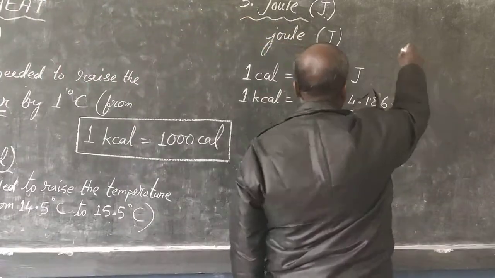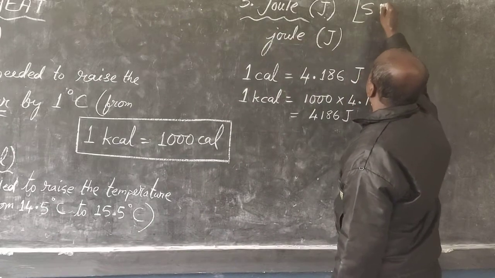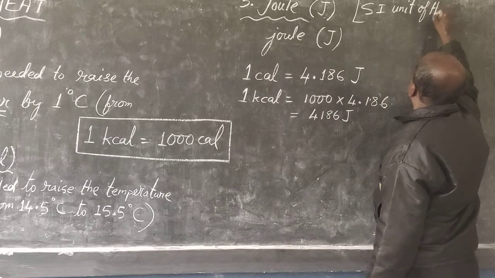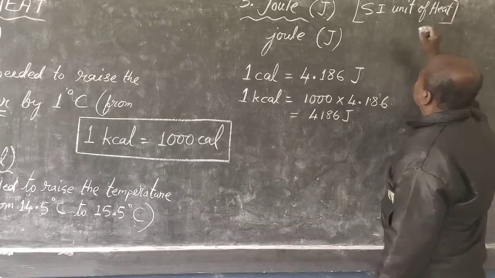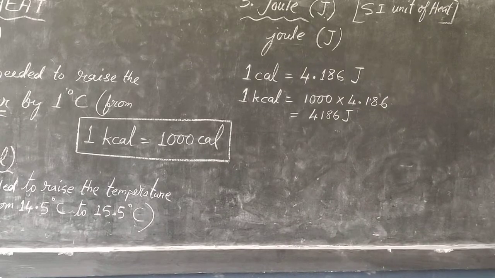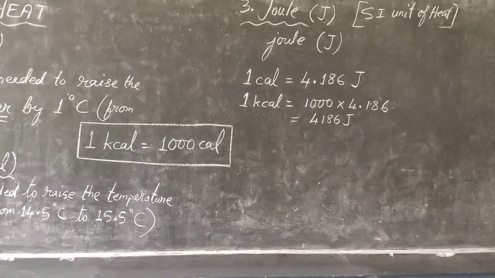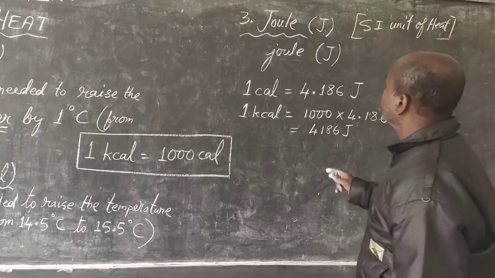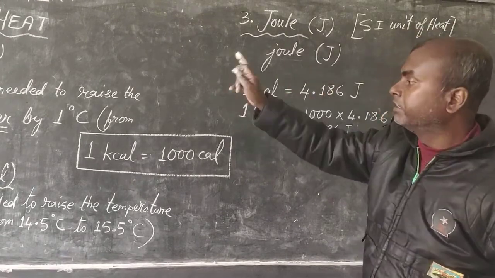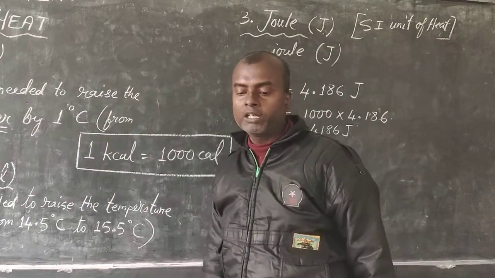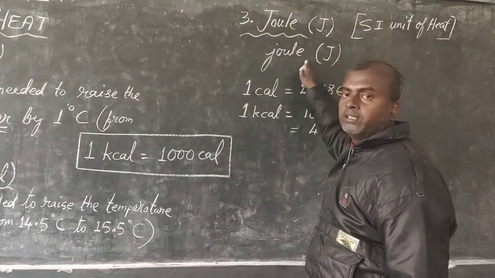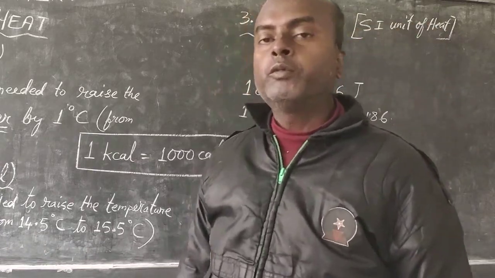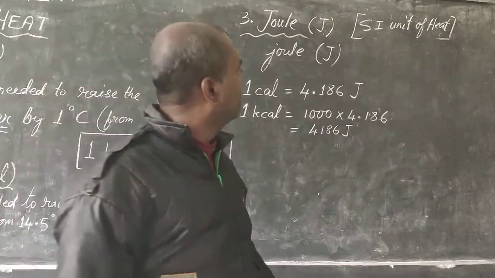Joule is the SI unit of heat. Keep this in mind. So these are the 3 units: calorie, kilocalorie, and joule. The definitions of calorie and kilocalorie are given, and if it is asked what is the definition of joule, then you will write joule is the standard unit of heat whose relationship with calorie